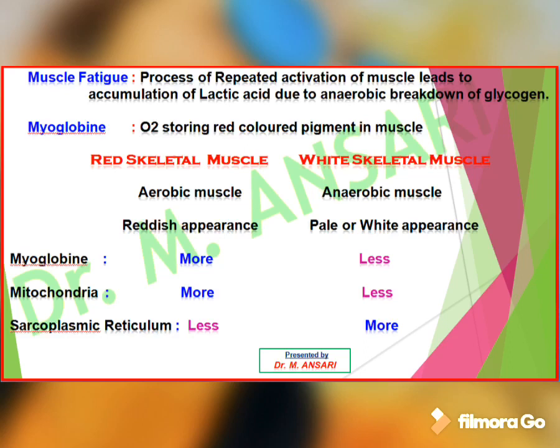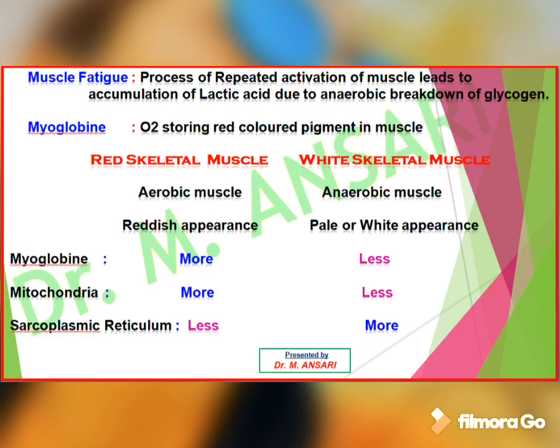We can say there are 2 types of skeletal muscle. These are red skeletal muscle and white skeletal muscle. Red skeletal muscle is also called aerobic muscle, while white skeletal muscle is called anaerobic muscle. Red skeletal muscle is reddish in appearance, while white skeletal muscle is pale or white in appearance.